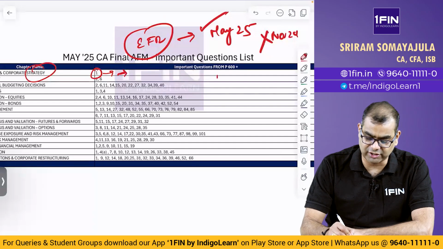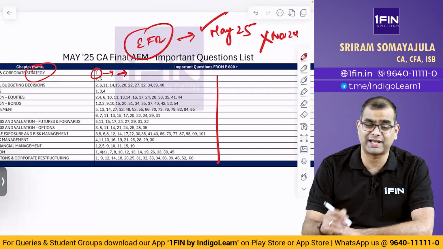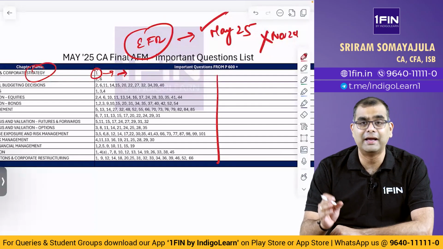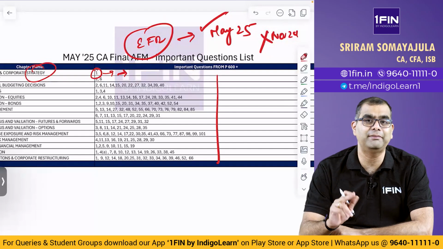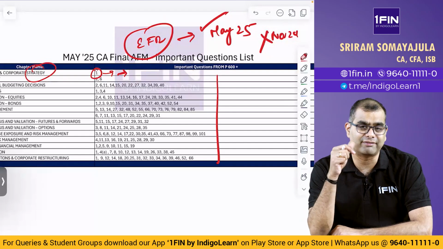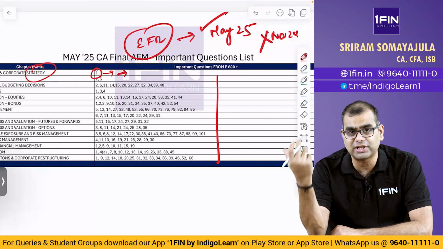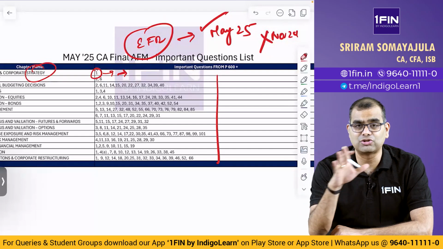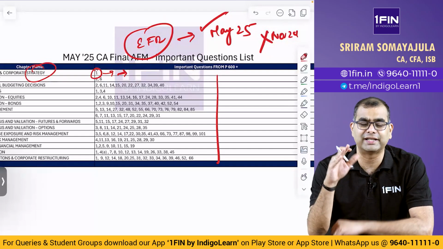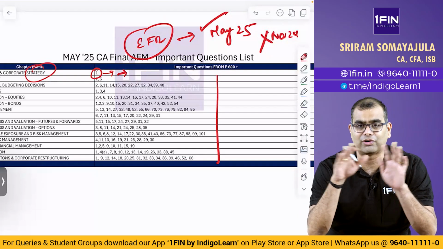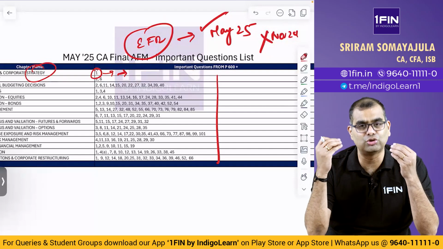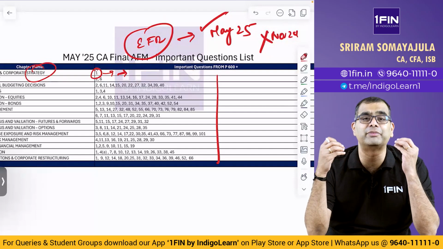And then, of course, across various topics, there are varieties of questions. I have updated this question list based on my analysis of the November 24 paper and May 24 paper: what are the things that have actually come, and what are the things that can potentially be asked in the exam? Please note, my dear friends, I am in no way saying that anything asked in May 24 or November 24 will not appear in May 25. The Institute can ask from anything. They can ask a repeated question also.